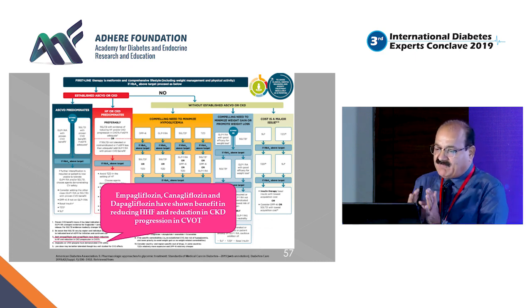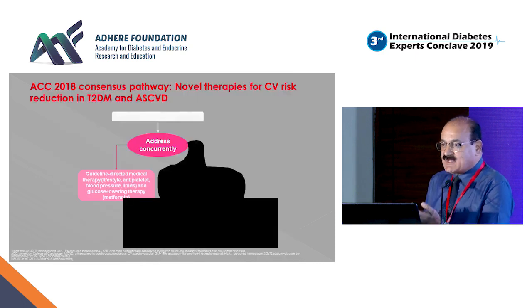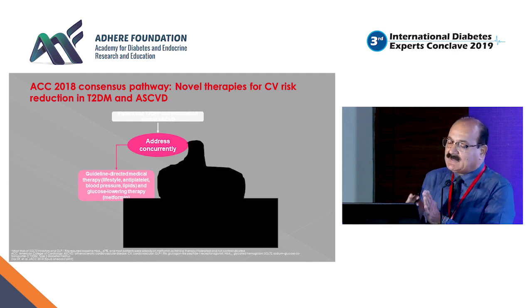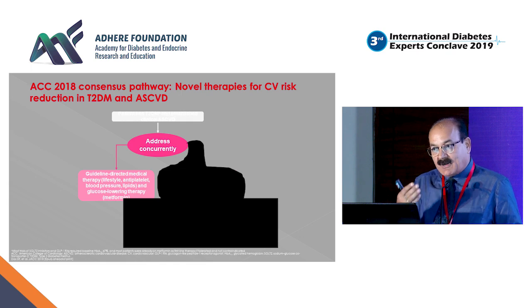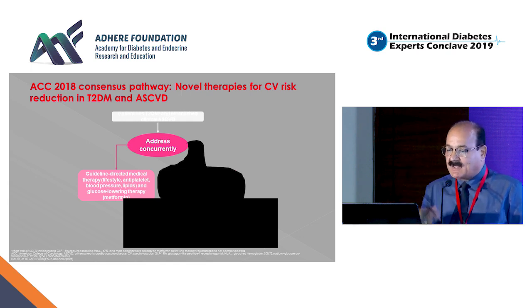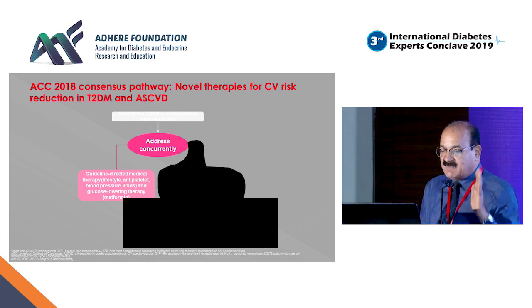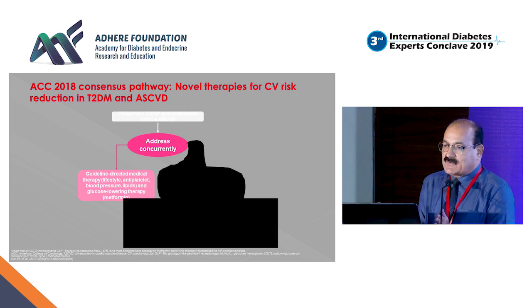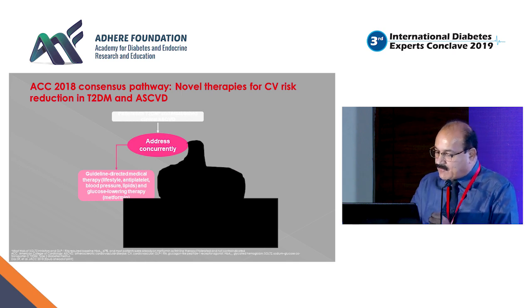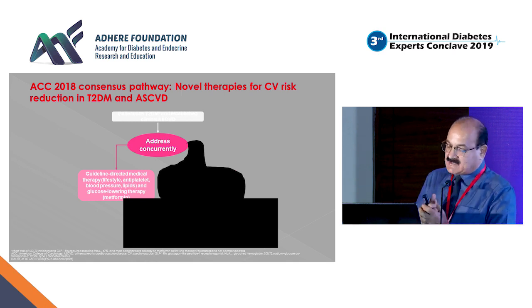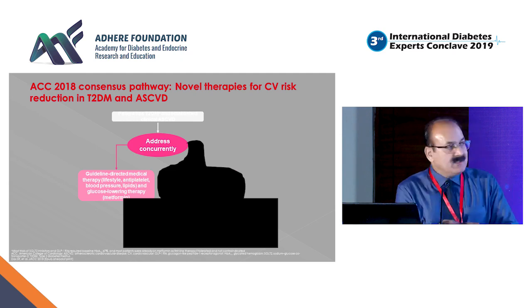So to end today, when we talk of choosing a drug based on atherosclerotic cardiovascular risk, ideally it has to be a drug after metformin, either a GLP-1 analog or one of these SGLT2 inhibitors, because there is a huge amount of evidence. And that is how the American College of Cardiology said that novel therapy for CV risk reduction in type 2 diabetes with established atherosclerotic cardiovascular disease could be, of course, lifestyle modification, which we need to continue, statins, antihypertensive therapies, look for drugs like GLP-1 analogs or SGLT2 inhibitors, and initiate a clinician-patient discussion.